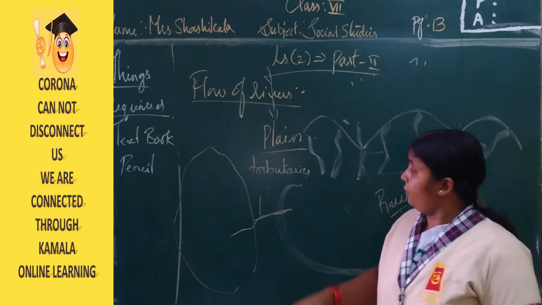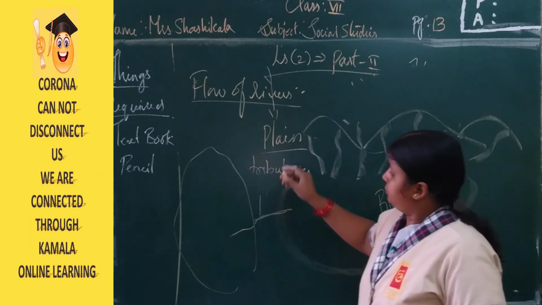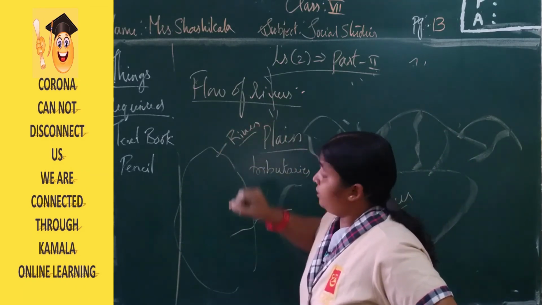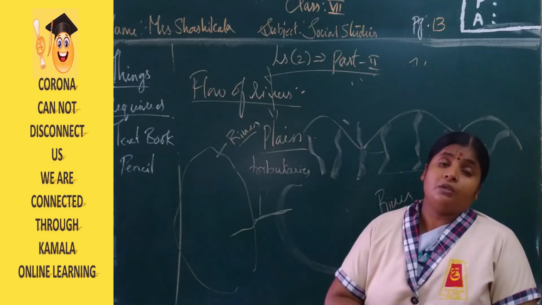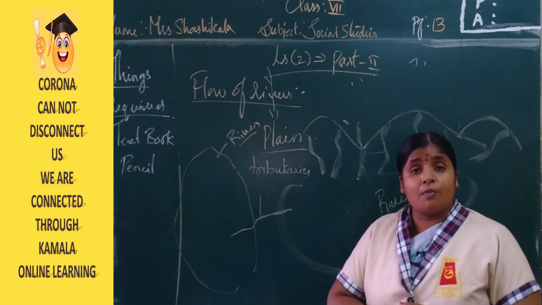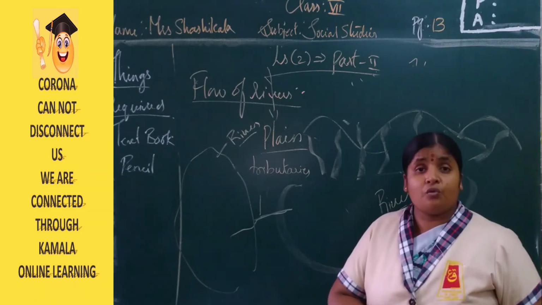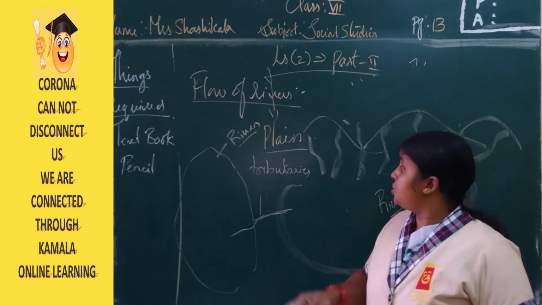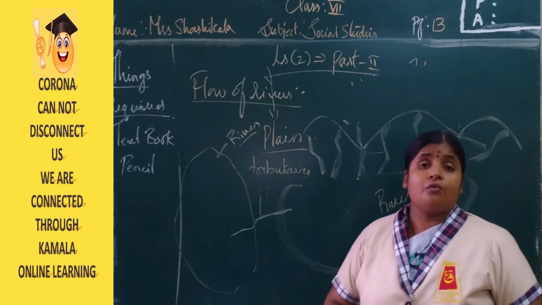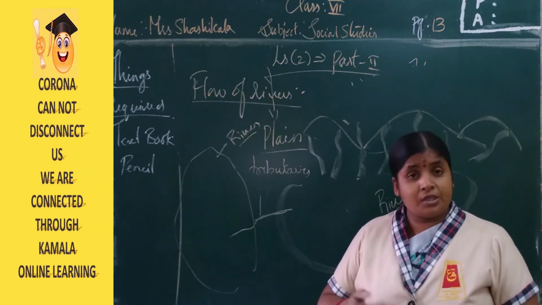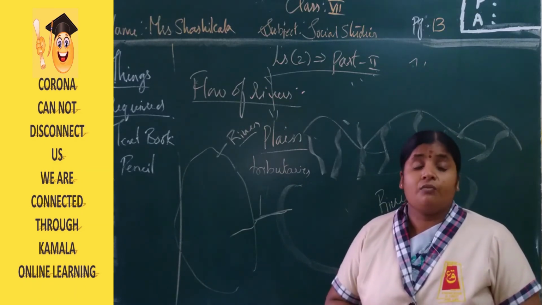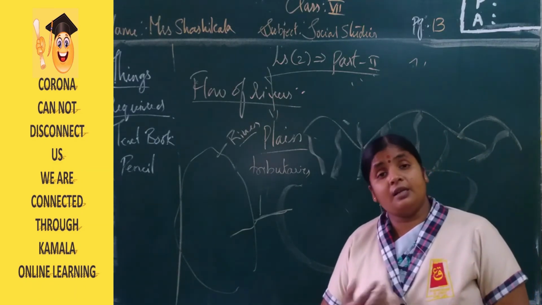So, how are the rivers forming, how are the plains forming? They are nothing but formed with the help of sand and silt. Due to the force of the water, it carries the top layer of the mountains and of the surface of the area, and with the help of those there is a formation of the plains. About the formation of the plains, how they are helpful in our state, and in which directions and in which districts we have the plains, we are going to do in detail in the next session.